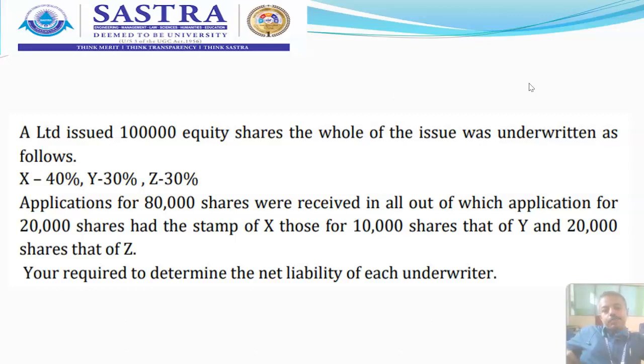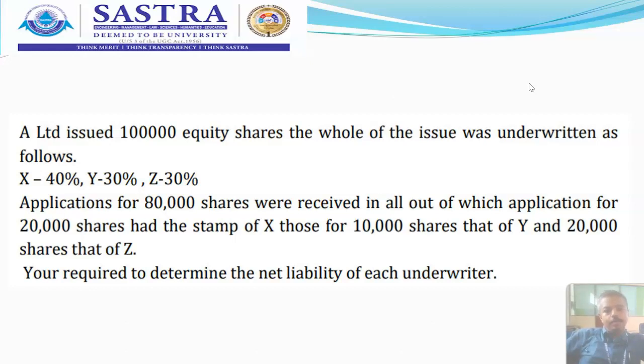Which means the issuing company has received 80,000 applications. Of that, these applications are carrying the stamp mark of X 20,000, Y 10,000 applications and Z 20,000 applications respectively. Take this as marked applications and subtract from the previous balance.